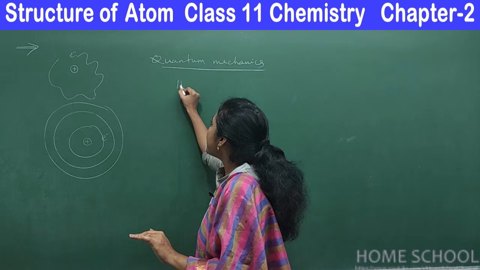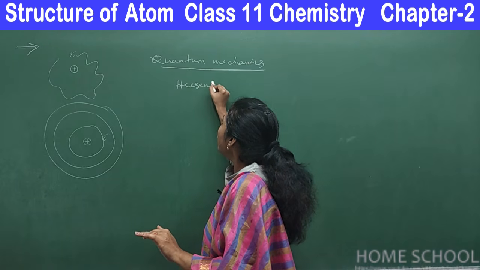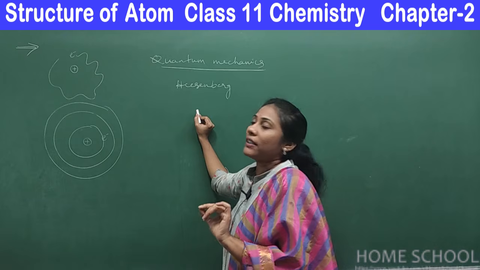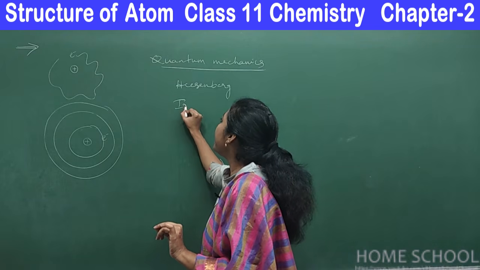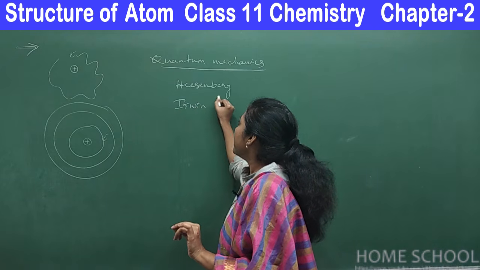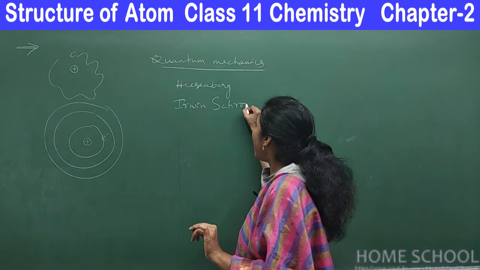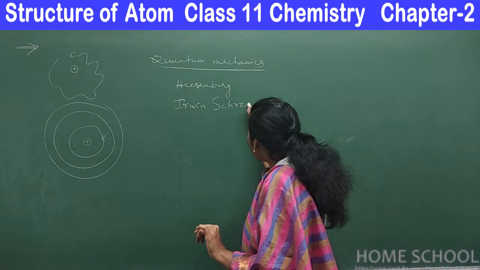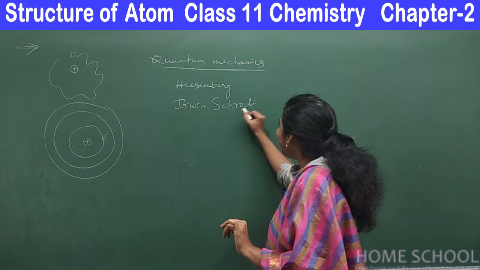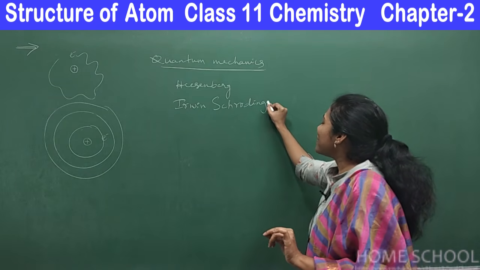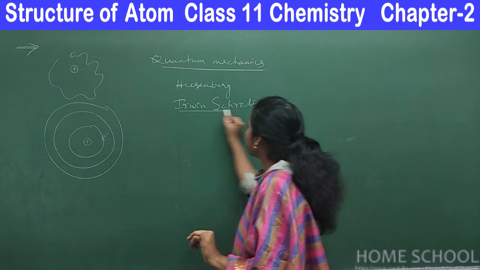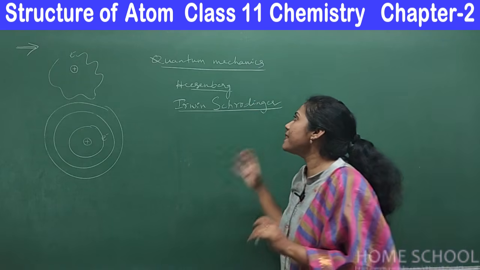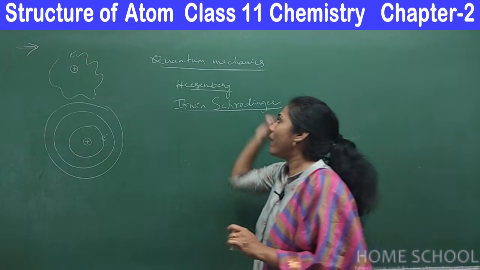One is Heisenberg, and another important scientist is Erwin Schrödinger. Sorry if I am wrong with the spelling. These are the two scientists who developed this wonderful branch, quantum mechanics.